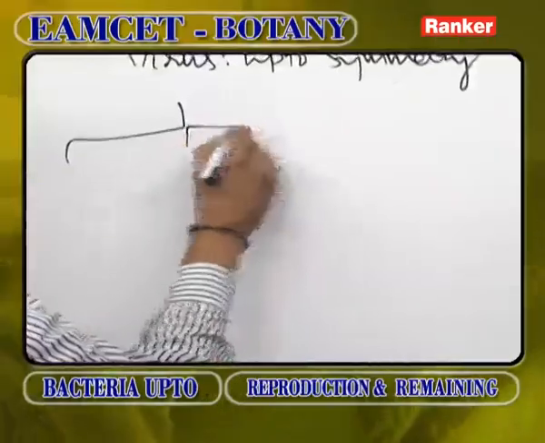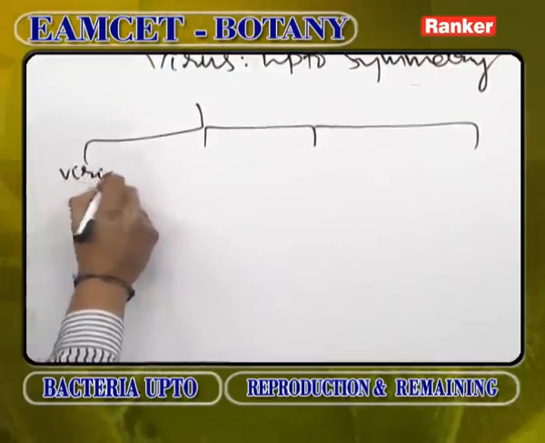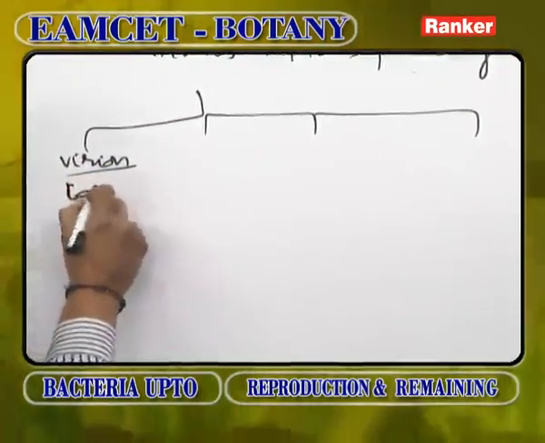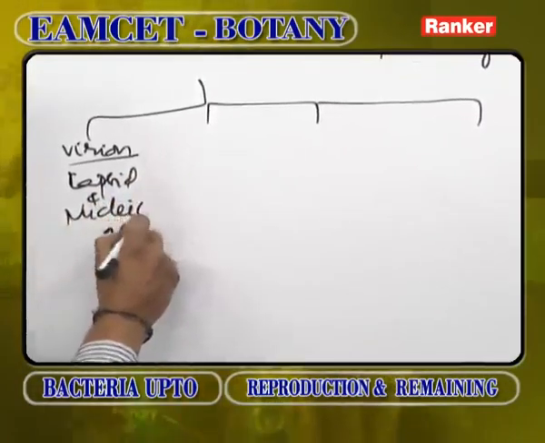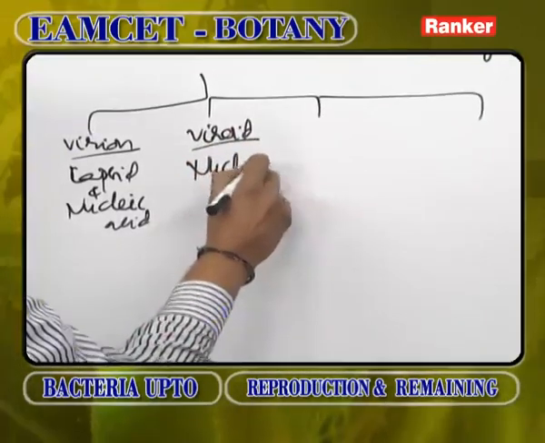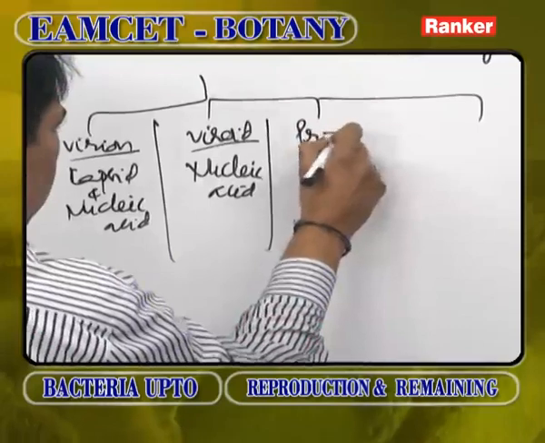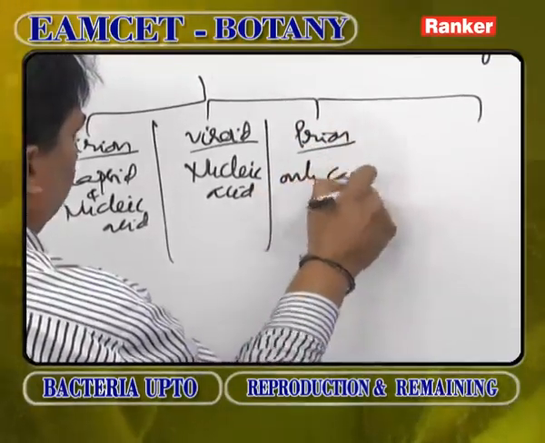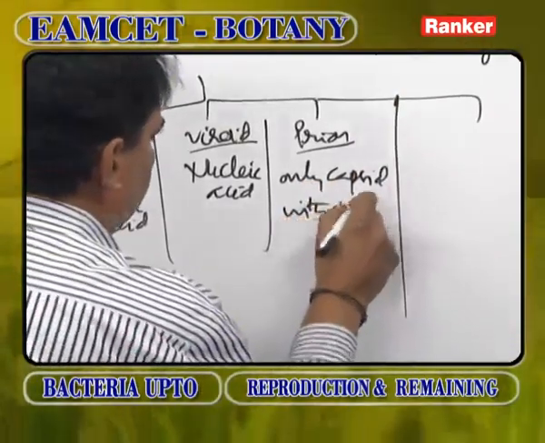Viruses based on genetic material are divided into 4 types. One is virion, which has capsid protein coat and nucleic acid. Viroid has only nucleic acid without coat. Prion has only capsid protein coat without nucleic acid.